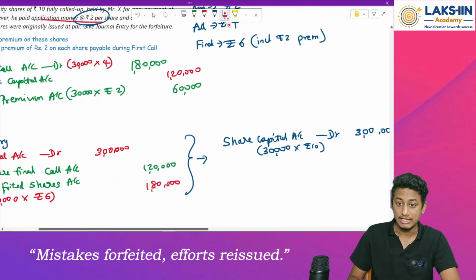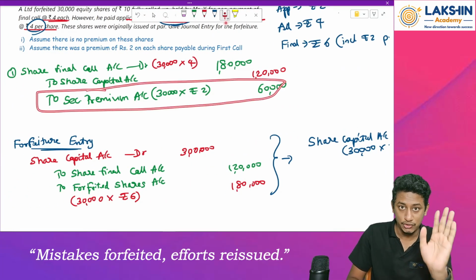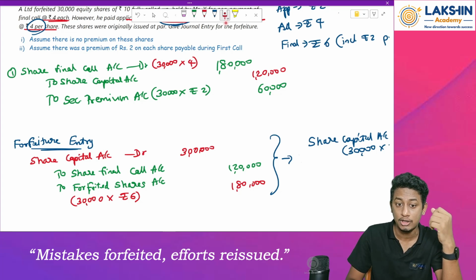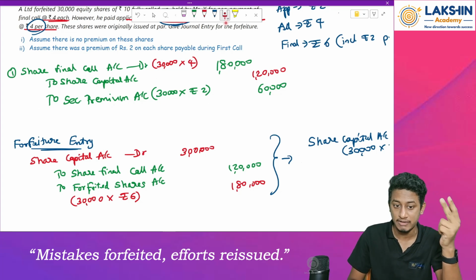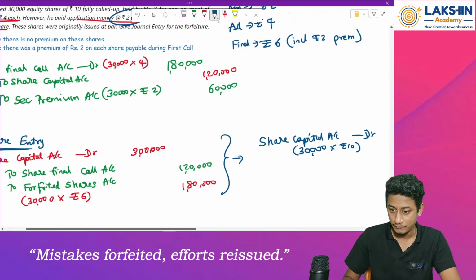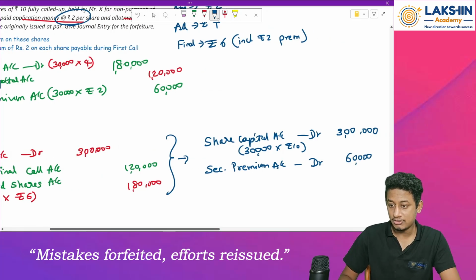Clear? Okay. Now next entry. This securities premium should actually have been received. But is it received? No, because this person is not paying me the final call. Because of that, whatever securities premium account I have created should be reversed right now. I have opened this account, but now it should be reversed. How will you reverse it? By debiting it. Securities premium account debited. How much? Rupees 60,000.